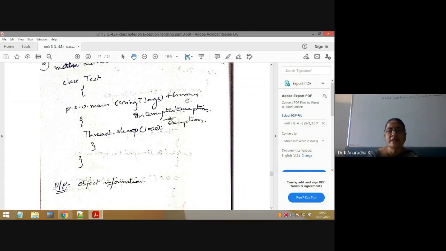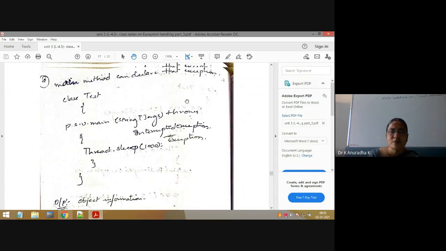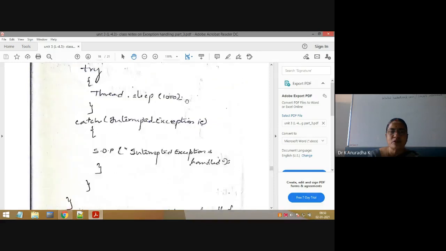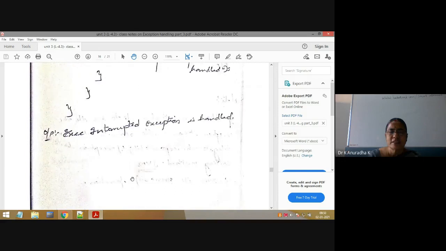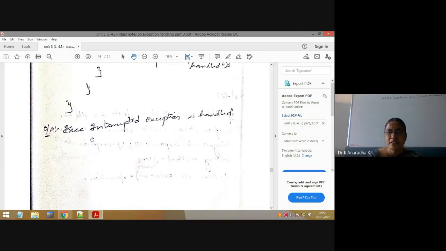Either handling or declaring is a must. Otherwise, in the first program we had not written either handling code or declaring code. That's why there was a compiler error. To overcome that compiler error, in the previous program I have taken try catch blocks. This is handling. The main method is handling, so there is no compiler error.